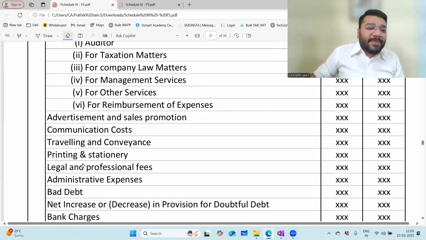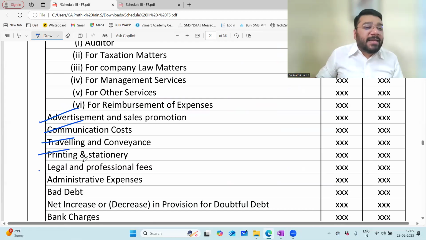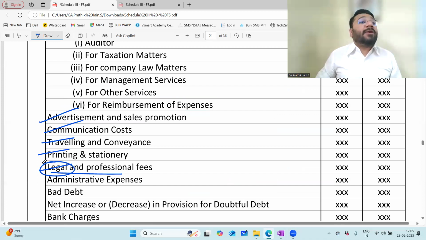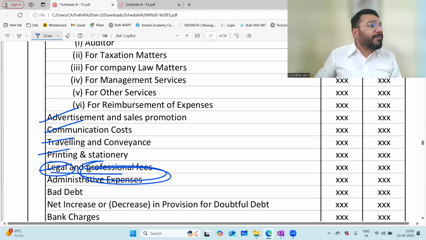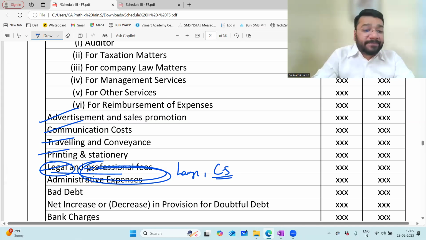Next is what? Advertisement and sale promotion. Communication cost, traveling and conveyance, printing and stationery, legal and professional fees. If there are any legal charges to be paid to the lawyer, if there is any case that is being fought by you, you pay the fees to the lawyer, any legal charges or professional fees. For example, you have to pay professional fees for getting a legal opinion from a CS, company secretary. So that comes under legal and professional fee. The fee of the lawyer, the fee of the company secretary will all come under legal and professional fee.